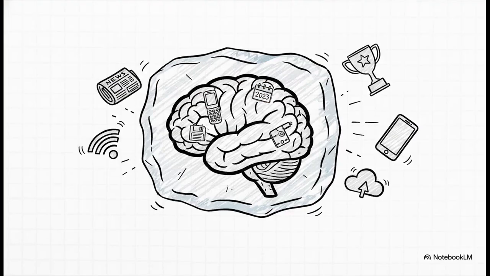Think of it this way. An LLM is trained on this massive but totally frozen snapshot of the internet. Its knowledge is basically sealed in a time capsule the moment its training stops. So if your model was trained last year, it has no clue who won last night's game. It doesn't know what's in the news this morning. Its world is permanently stuck in the past.